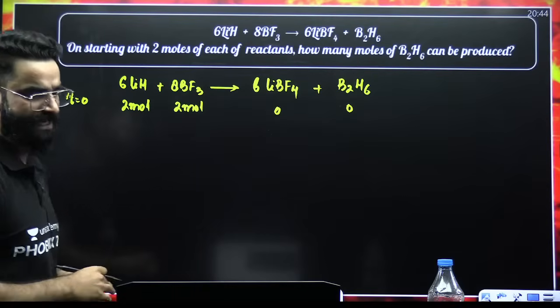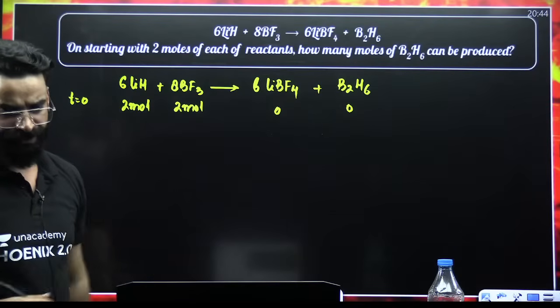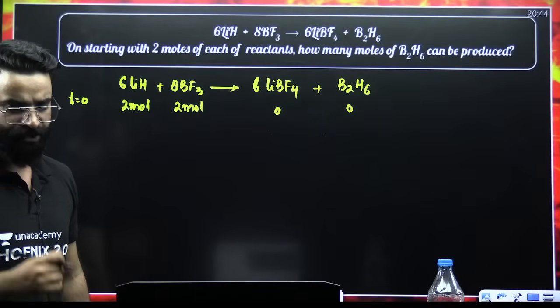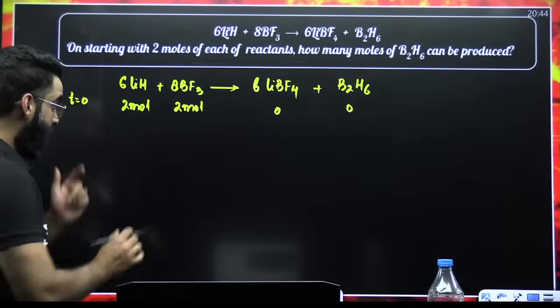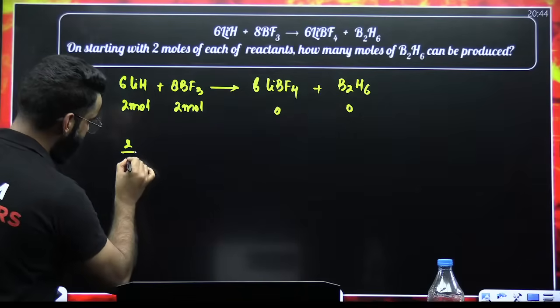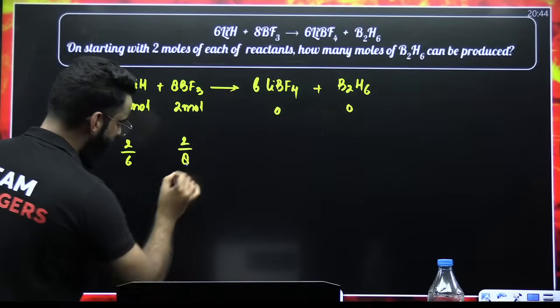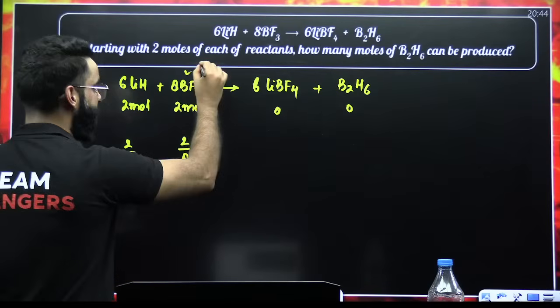Now, first thing, which one is the limiting reagent? Tell me. Which one is the limiting reagent? Quickly. Simple. Divide the given moles by their respective stoichiometric coefficients. 2 divided by 6. Similarly, 2 divided by 8. Which is the lesser value? 2 by 8 is less. So this is my limiting reagent.